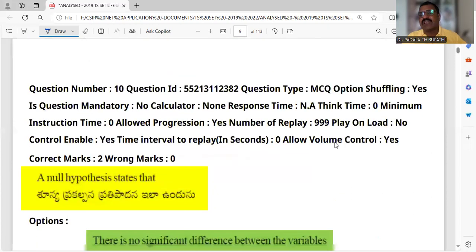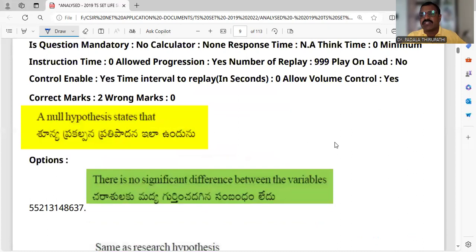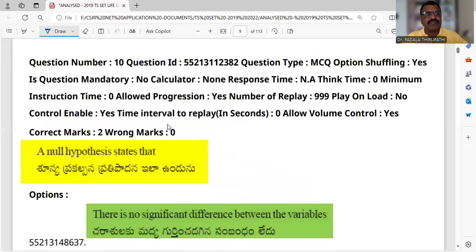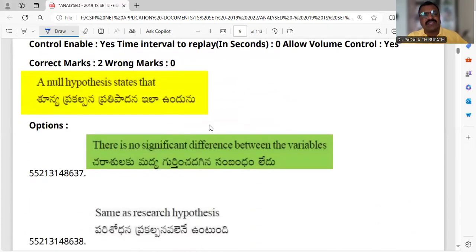Then the 10th one, this is the last question of the research aptitude. So from each chapter, definitely 5 questions come. 10 chapters we have, we know that. So a null hypothesis states that there is no significant difference between the variables. So we know that 2 variables definitely are observed.